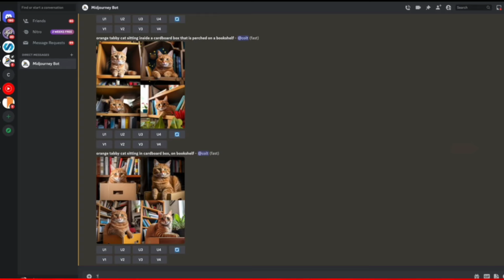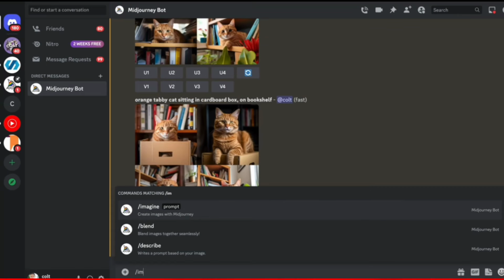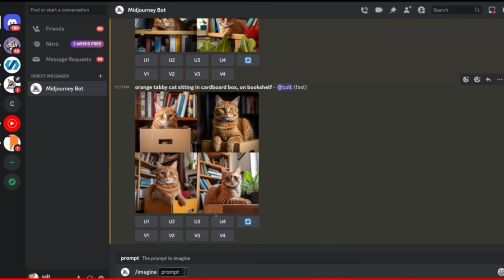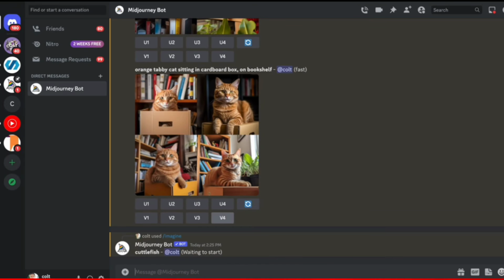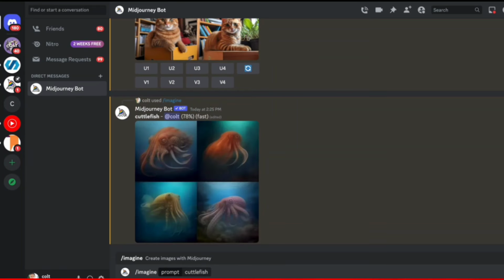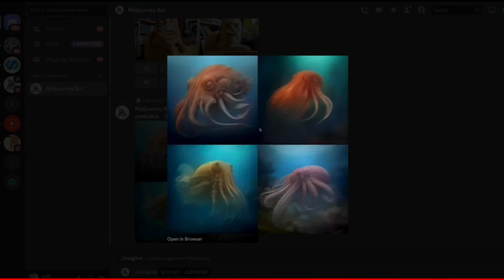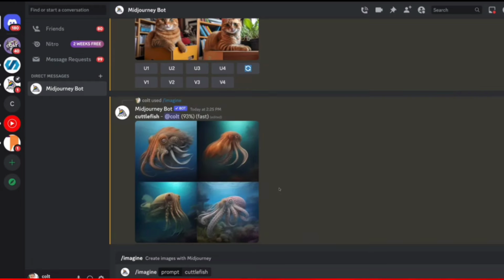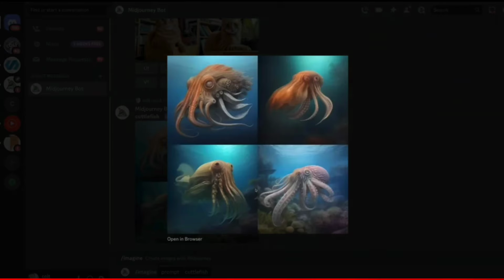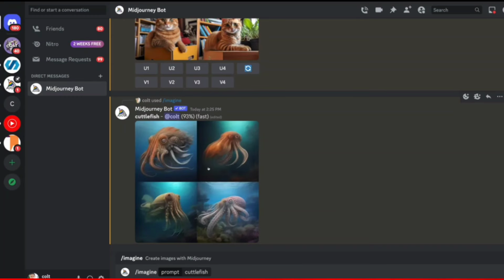Now let me just demonstrate this. I'm going to do two imagines. I'll zoom in. Imagine, and let's do something super simple like cuttlefish. This is one of my favorite animals. I'll just do a single word, and I'll be back when that finishes. Okay, it's not quite finished, but it's almost there. You can see some of the detail already. It seems to be relatively realistic looking examples of cuttlefish. And that's great. It's basically the default Midjourney styles being applied.